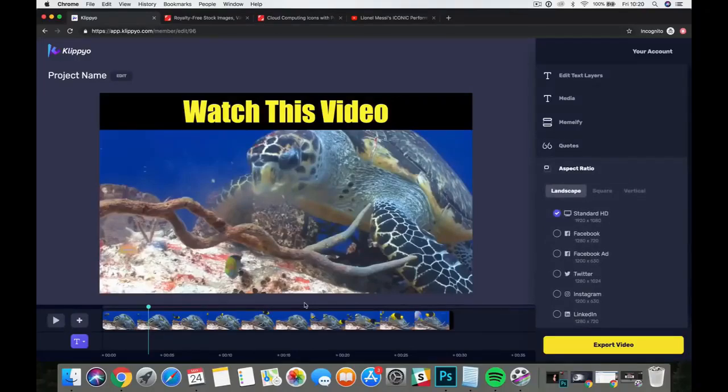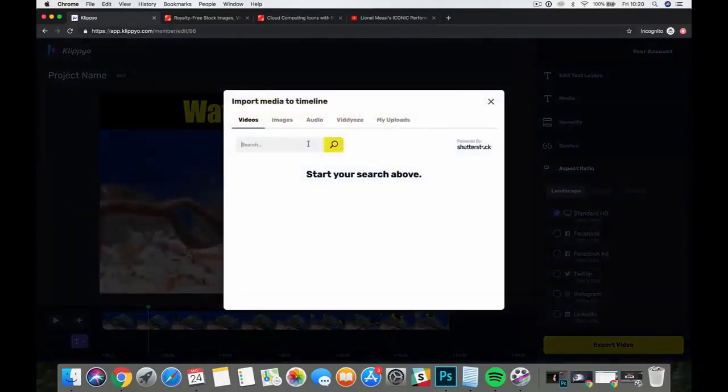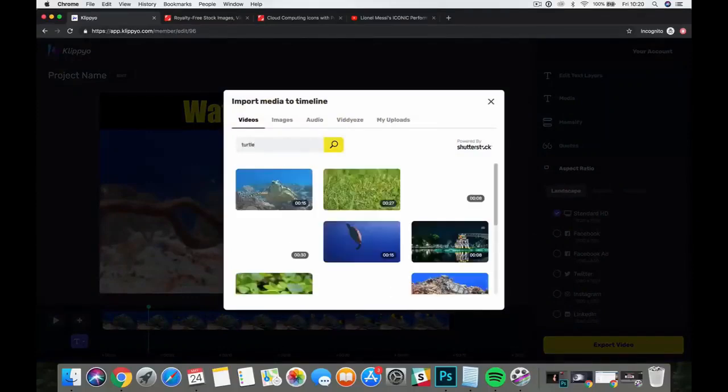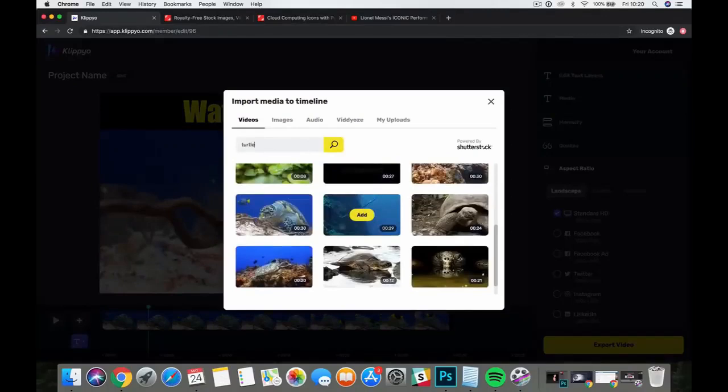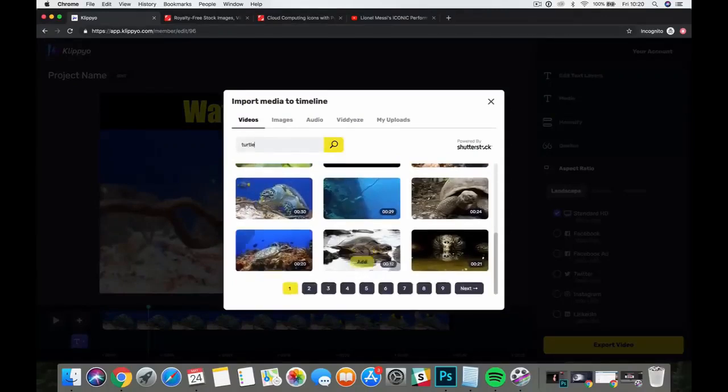Now the next thing I want to show you is the actual editor, and down here we can add as many different clips as we want. So if we click on add media, we can now search our Shutterstock library. So if I type in turtle again, it's going to search Shutterstock, so you can pull in lots of different clips. So I can pull in another clip on turtles. Let's go with this one here. Again, it may take a bit to add as it's being pulled across from Shutterstock there. But one thing to note on that as well, as I mentioned already in this video, every single clip that we pull from Shutterstock, like this one right now, what we're actually doing is converting that to MP4, caching that on our server.